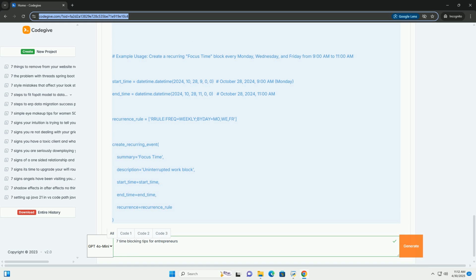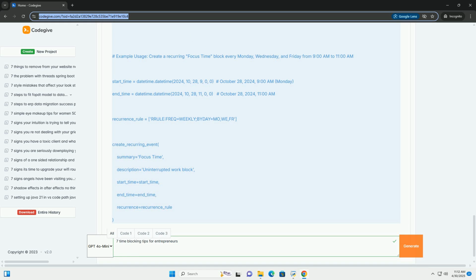Credentials: the SERVICE_ACCOUNT_FILE variable needs to point to the downloaded JSON key file. Calendar ID: the calendar_id is usually your email address associated with the Google Calendar you want to modify. Time zones: pay careful attention to time zones.